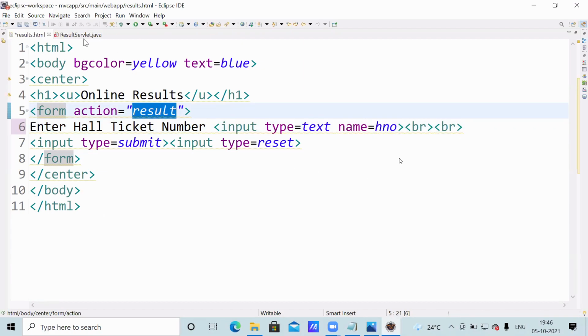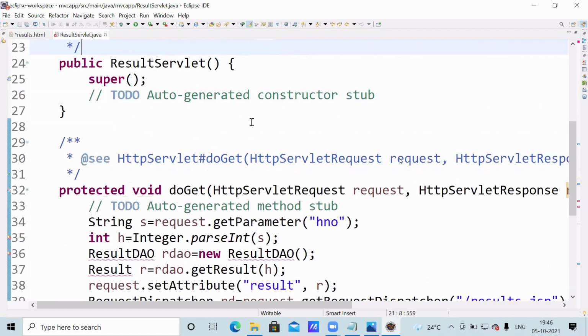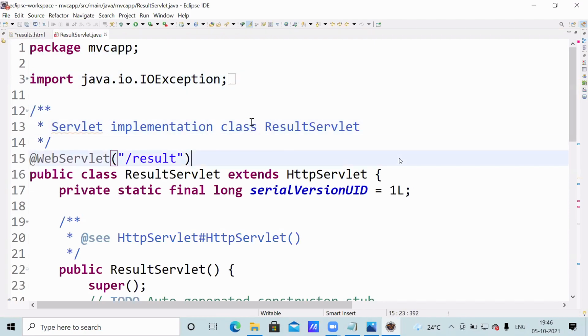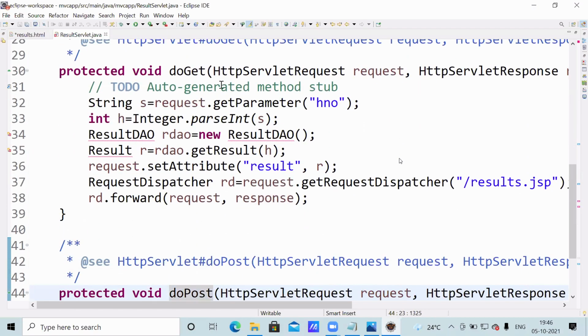Okay, the Servlet program we wrote yesterday. You observe the URL pattern result. Here what we did, you observe: String sc equal to request.getParameter hall ticket number. That is what I used here. Whatever you enter will come in string format.